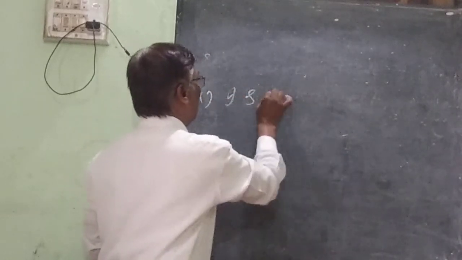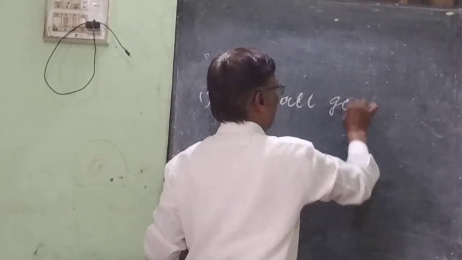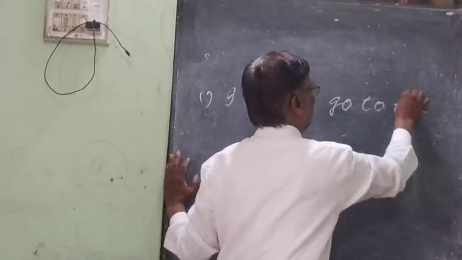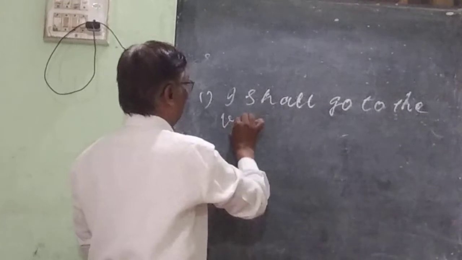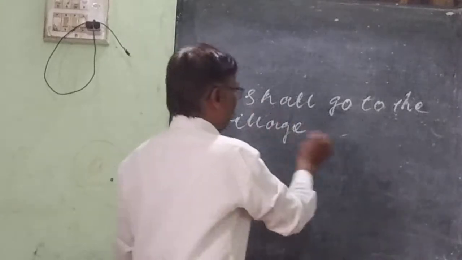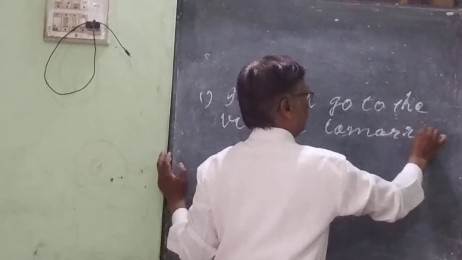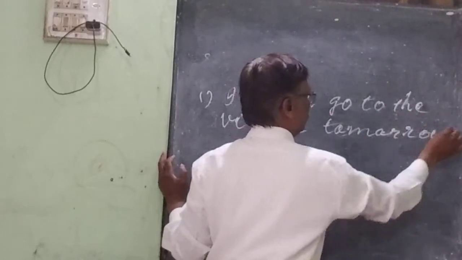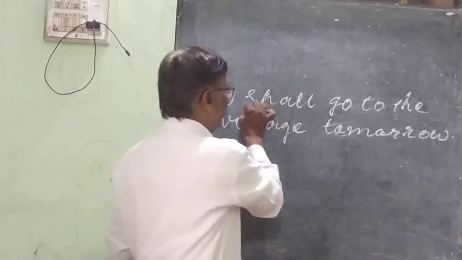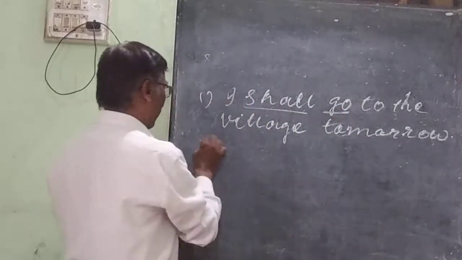I shall go to the village tomorrow. In this sentence, shall is the modal auxiliary, as you know, and go is the bare infinitive. Let us see the other example.